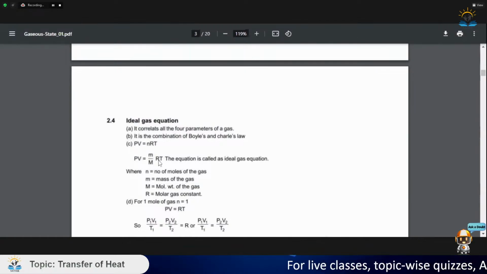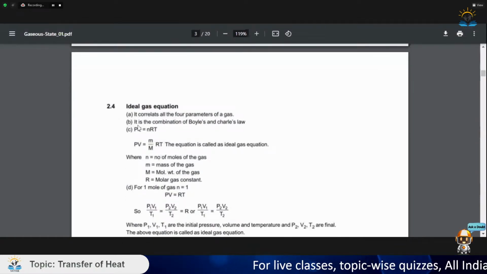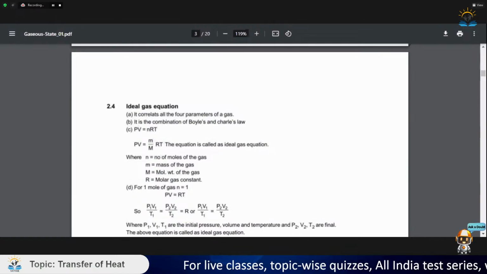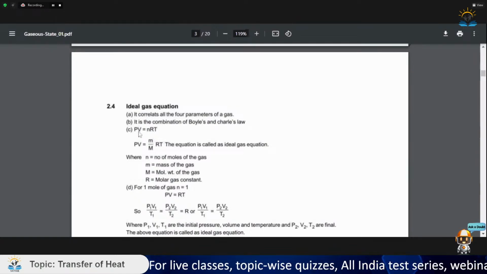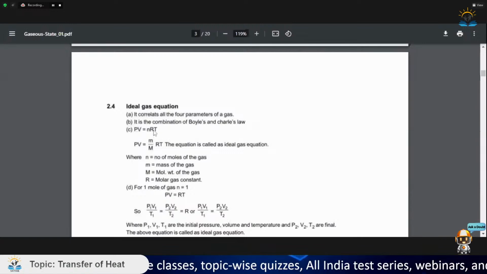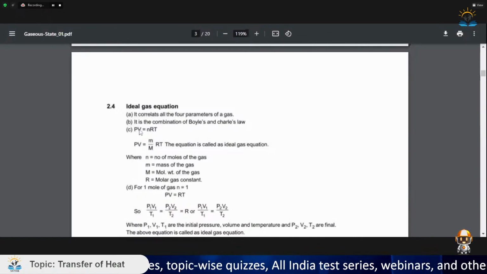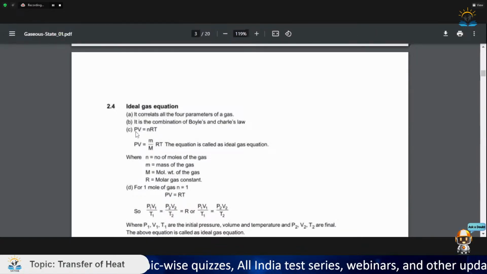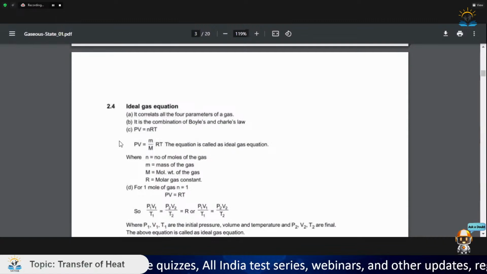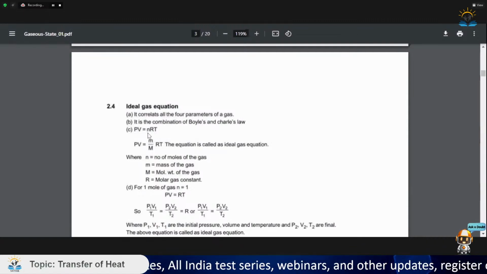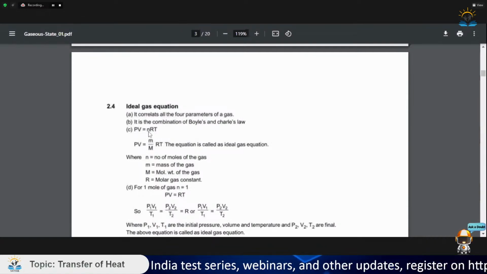So let us see. All the laws are derived from this only. Suppose in Gay-Lussac's law, volume is constant. So we say the ratio of P upon T is constant because n, the moles of the gas, remains constant.